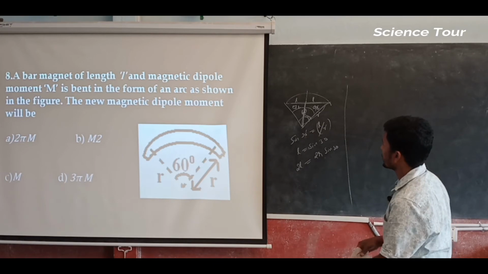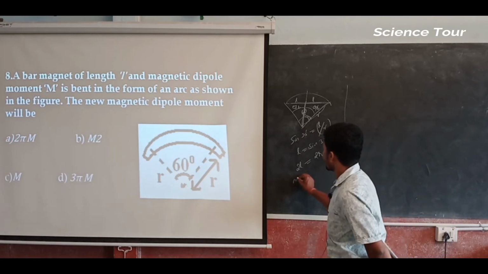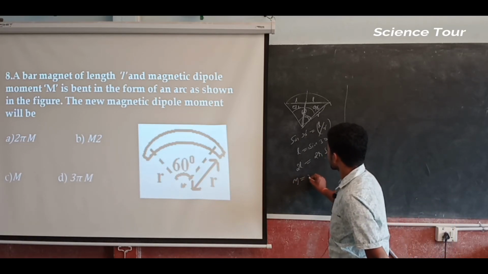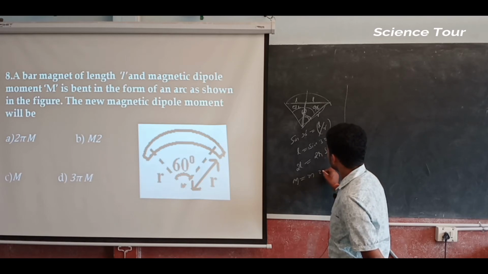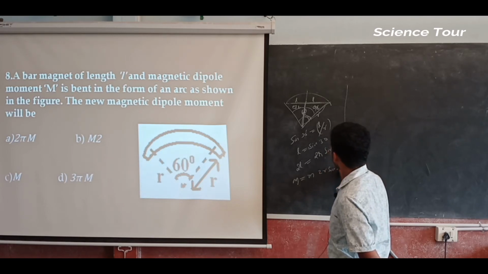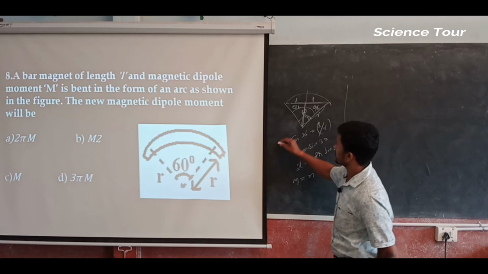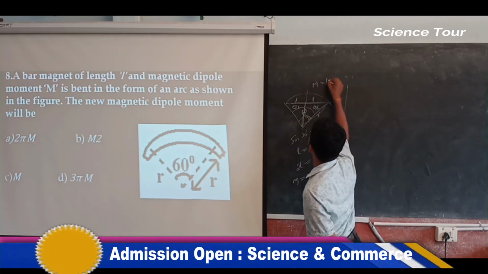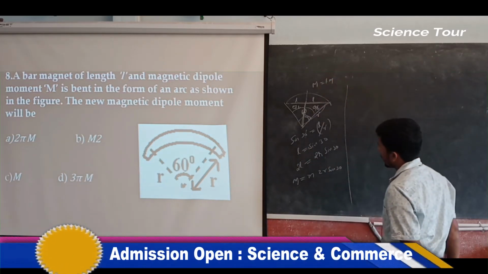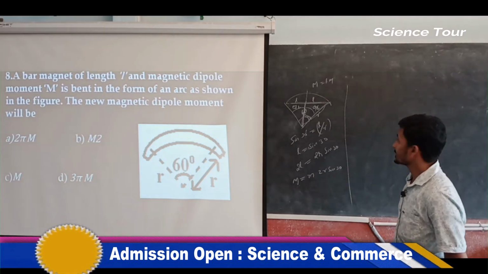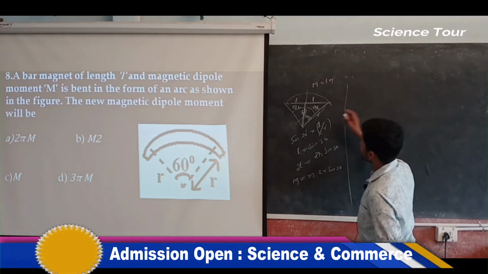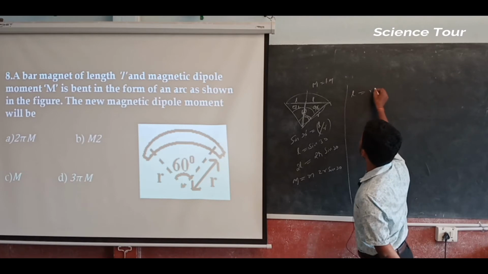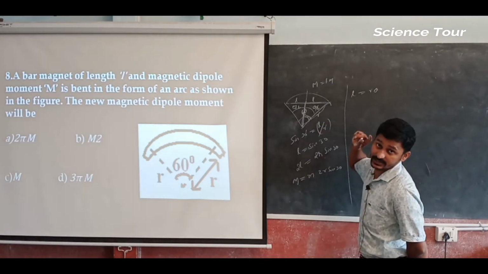So what is the magnetic moment I can write down? Magnetic moment will be M into 2R sine 30, because magnetic moment is length into M. But what is R? L is equal to R theta, that formula is there in trigonometry.